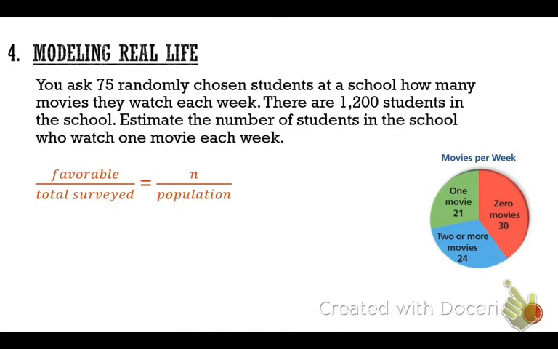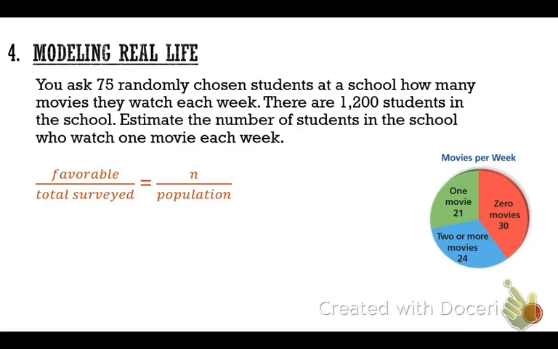All right, next up we've got a modeling real life problem. It says you ask 75 randomly chosen students. Is it good to have things at random? Yes, that's what we want. You ask them at a school how many movies they watch each week. There's a total of 1,200 students in the school.